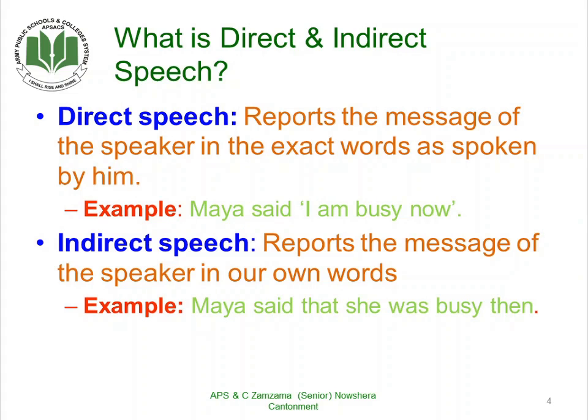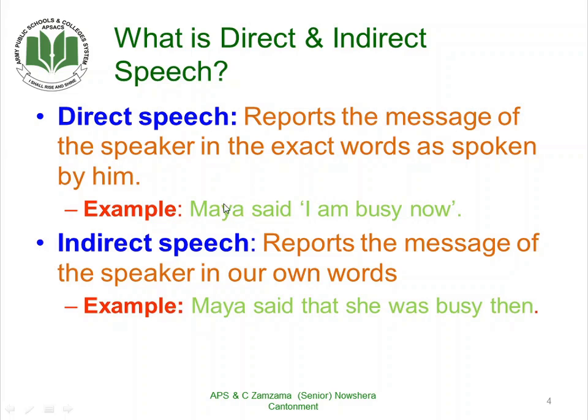Coming towards the topic, what is direct and indirect speech? Direct speech actually reports the message of the speaker in the exact words as spoken by him. For example, Maya said, "I am busy now."